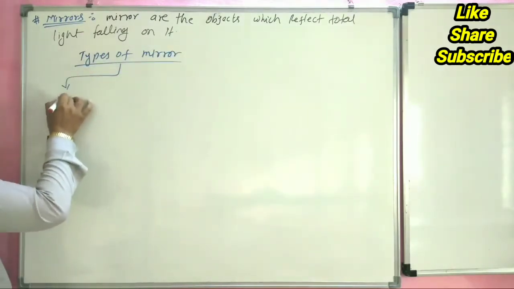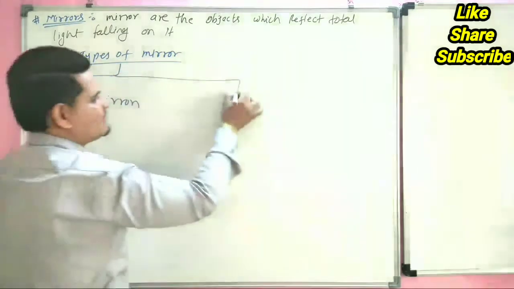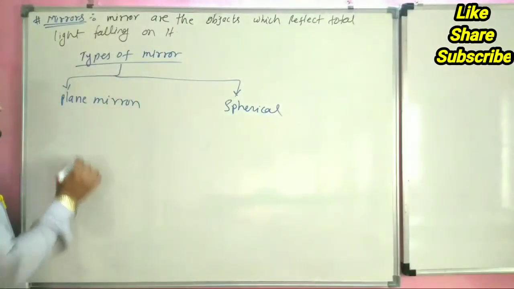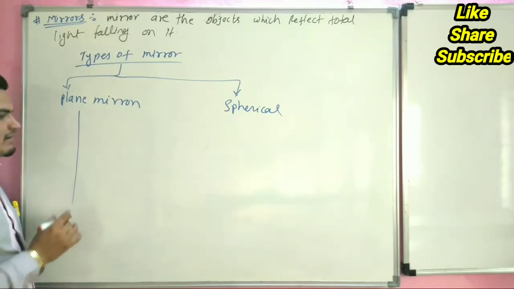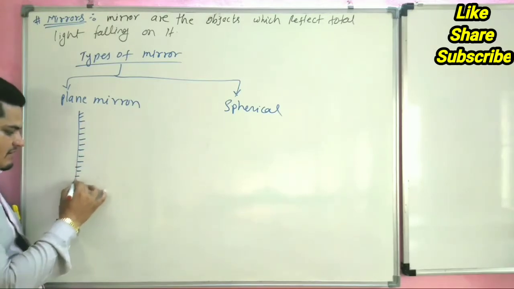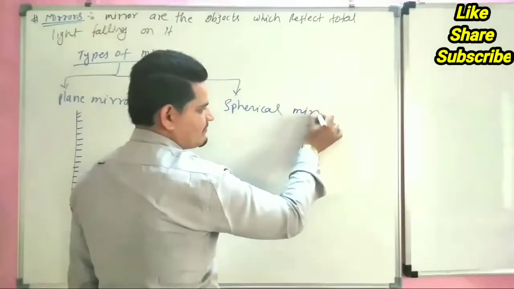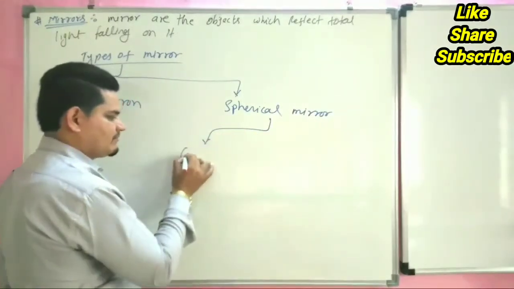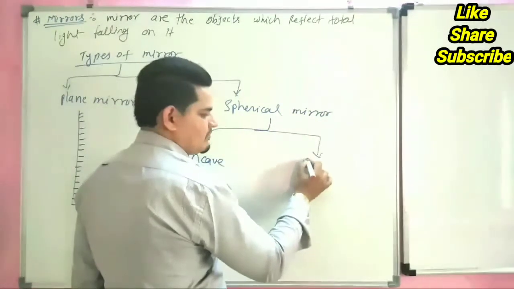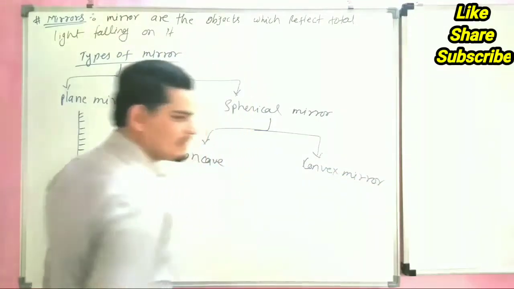First is the plane mirror and second is the spherical mirror. A plane mirror is a type of glass with one side polished. The spherical mirror is also of two types, concave mirror and convex mirror.